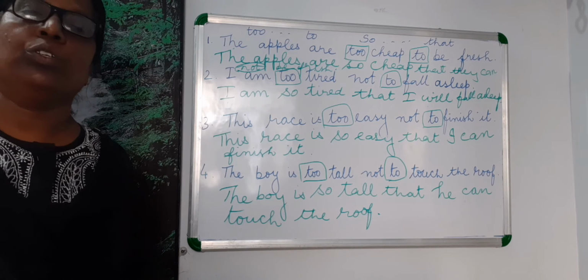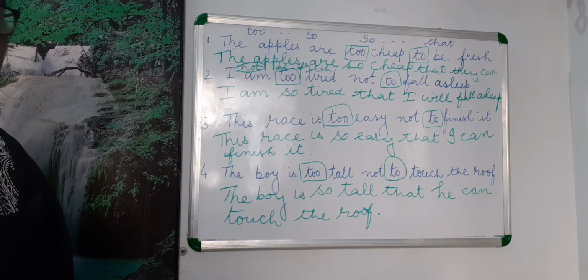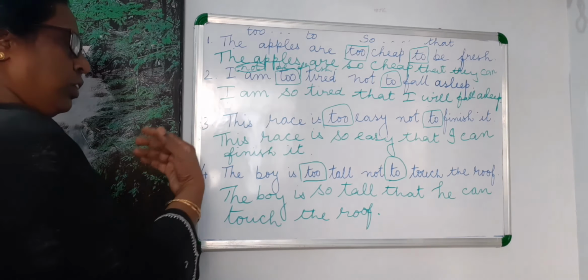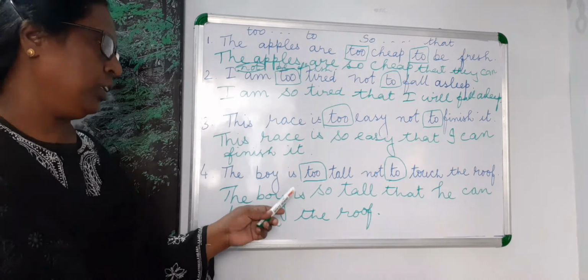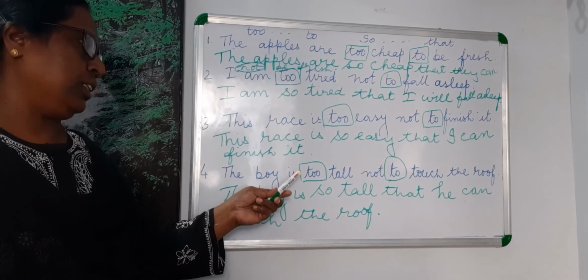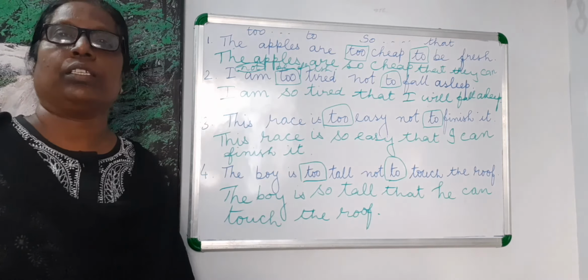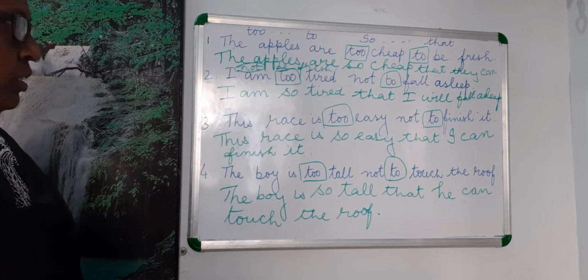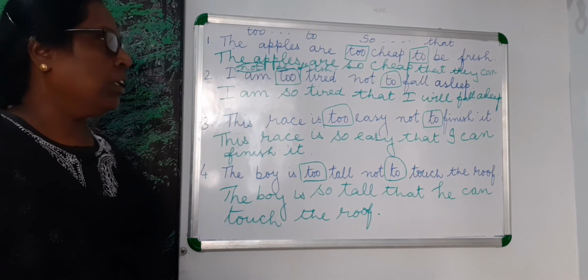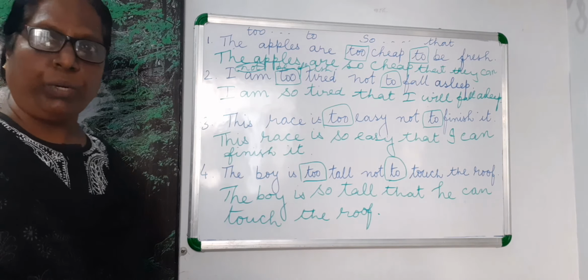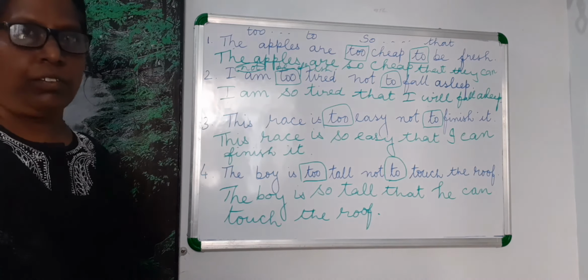I hope you have understood these sentences and how to rewrite it when there is "not" in the given sentence, that is "too...to". When it carries "not", you are not supposed to use "not" in it. So related to this explanation, I'll give some questions in the worksheet. You will complete it in the English language register.